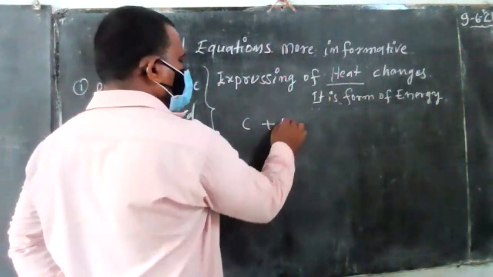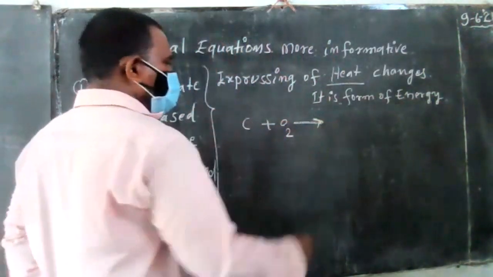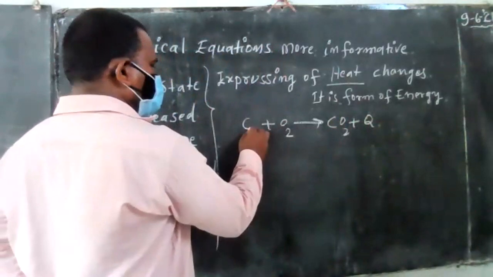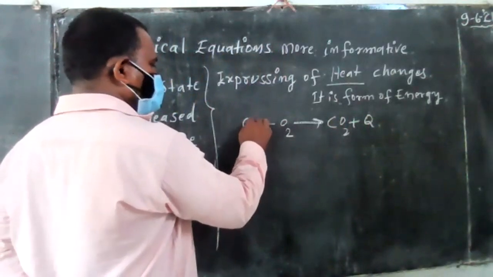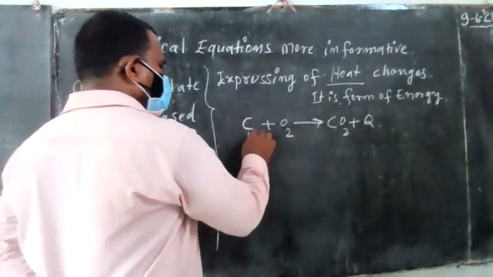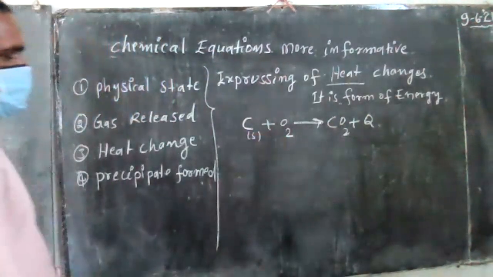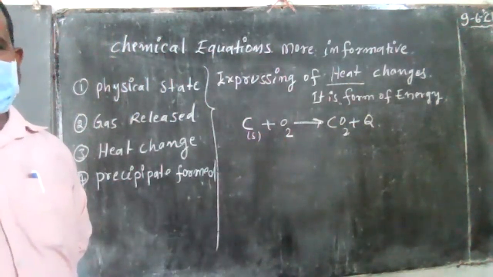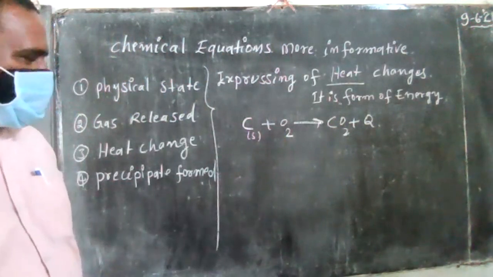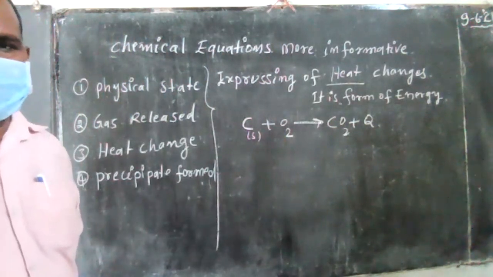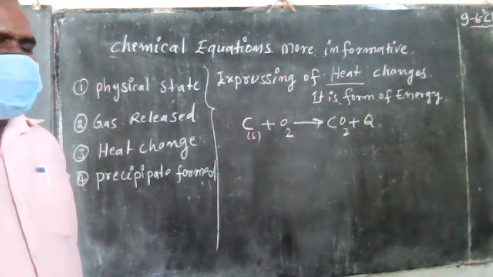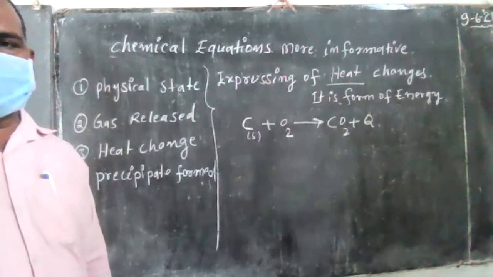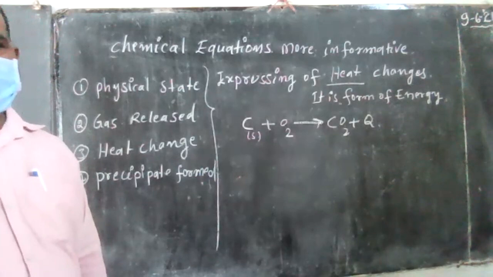Suppose carbon reacts with oxygen to form carbon dioxide. Carbon is a non-metal, but it is available in the solid state: coal, tar and so on. Mostly the non-metals are available in the gaseous state, but carbon is available in the solid state. That is very important. Carbon means coal, tar, diamond, graphite. These all are carbon-containing substances only.